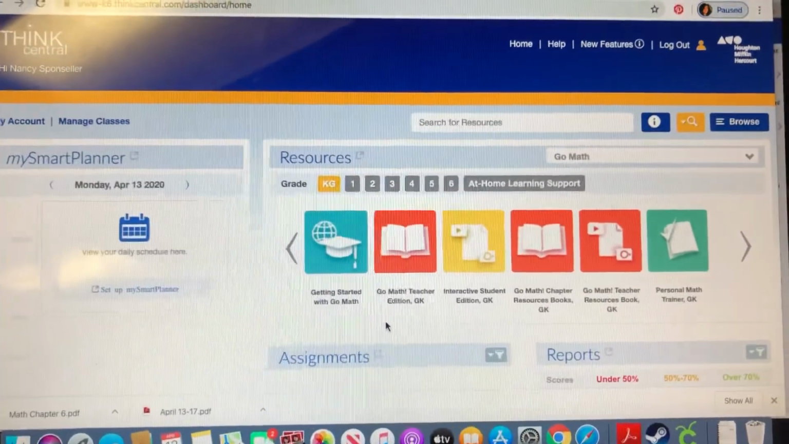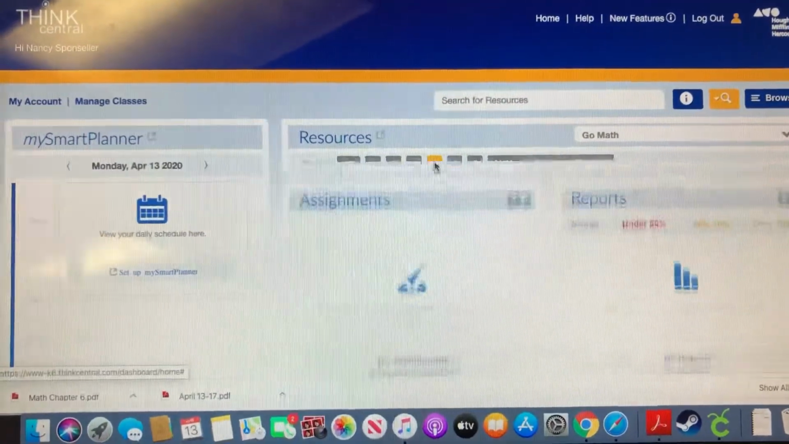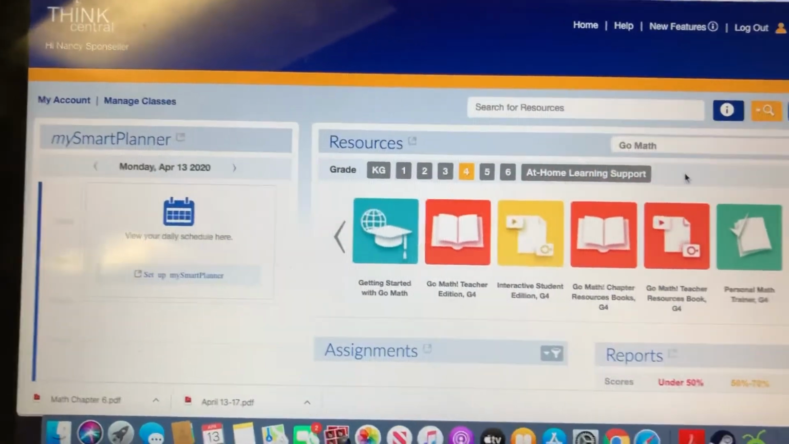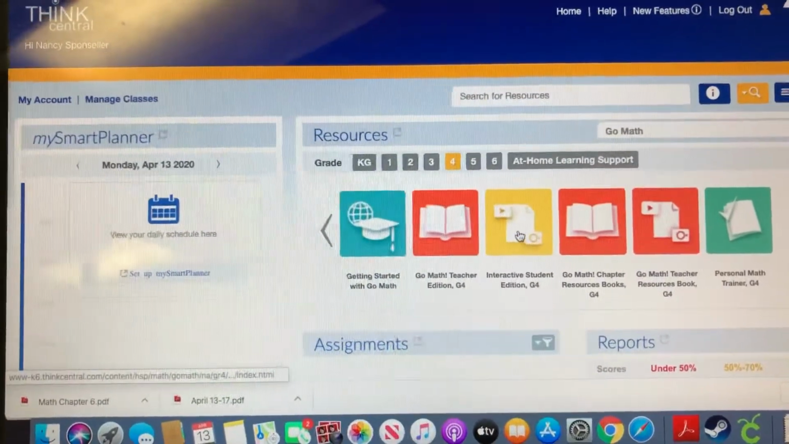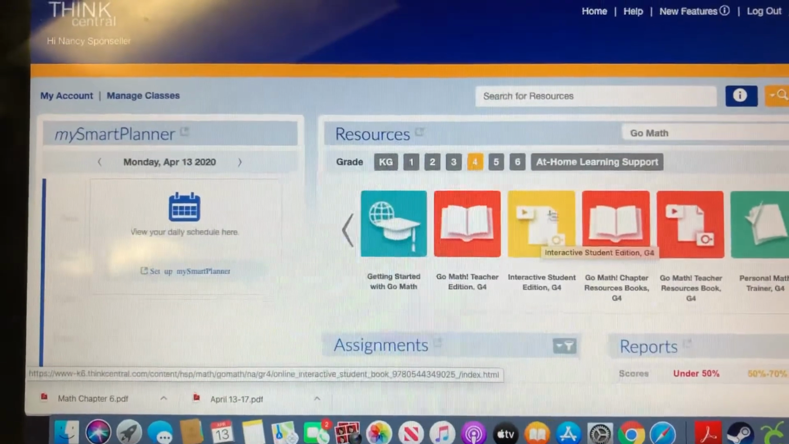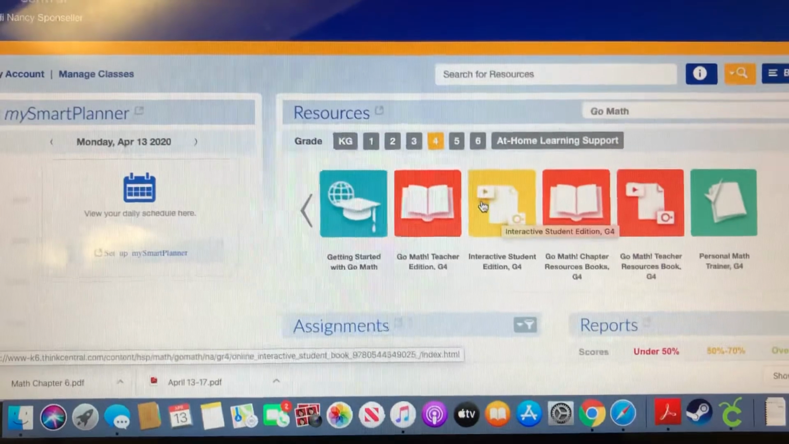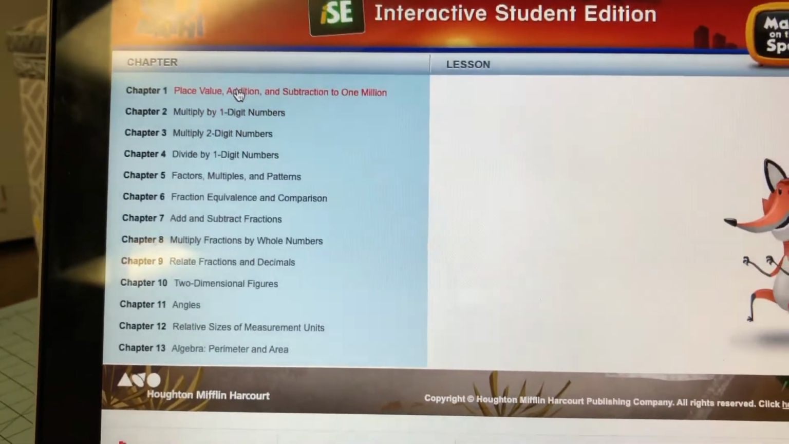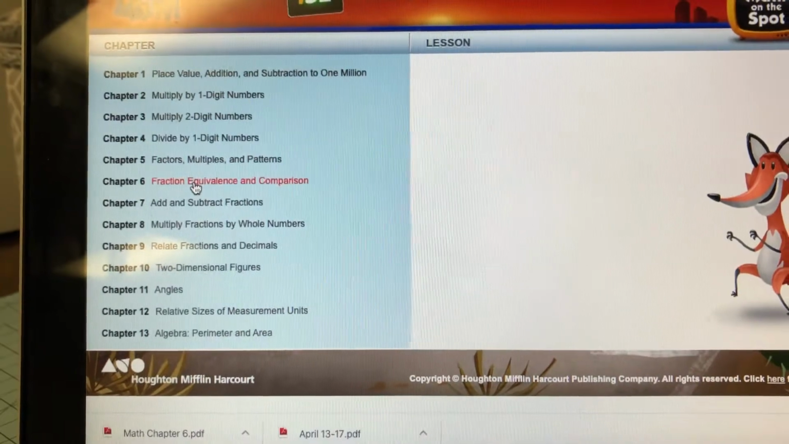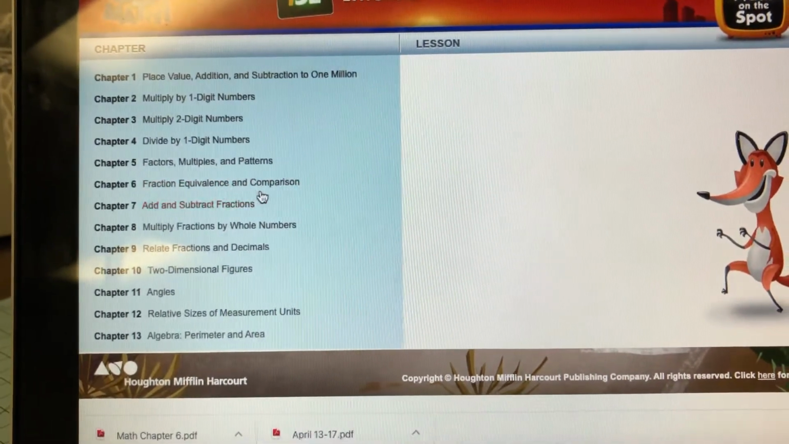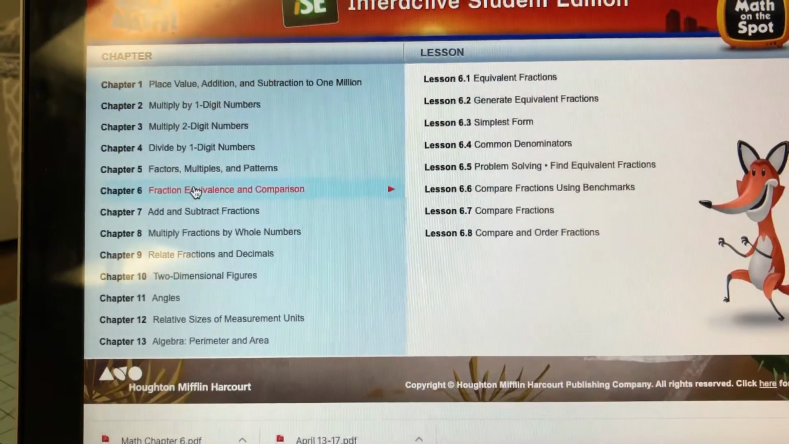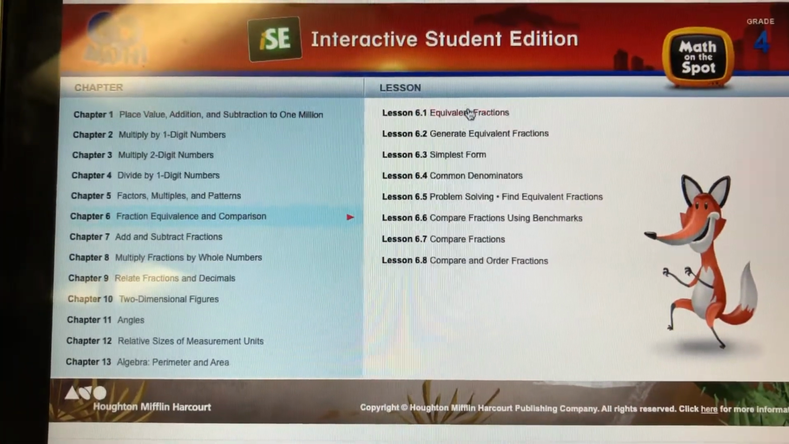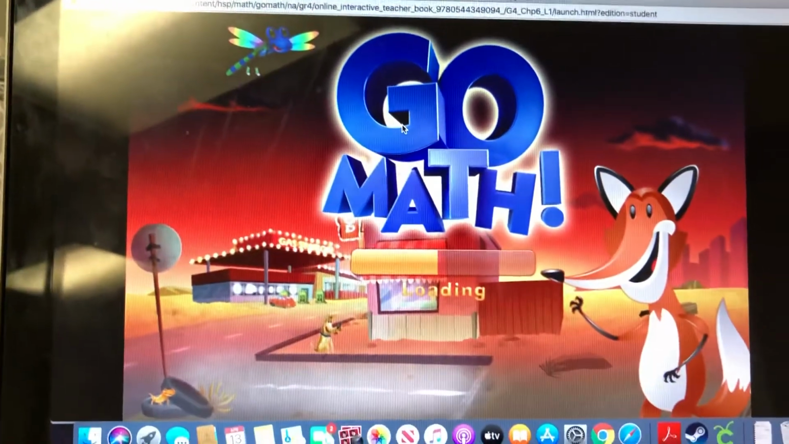So for your math lessons that you're going to do, click on grade 4. They are the Interactive Student Edition. Once you click on math, you should see this yellow app box pop up that says Interactive Student Edition. You click on that. There's the little fox, the little guy right there. We are going to be starting chapter 6. So you'll want to come down here and click where it says Fraction, Equivalence, and Comparison for chapter 6. Click on that. And today's lesson is lesson 6.1, Equivalent Fractions. And that should start your math lesson for you.